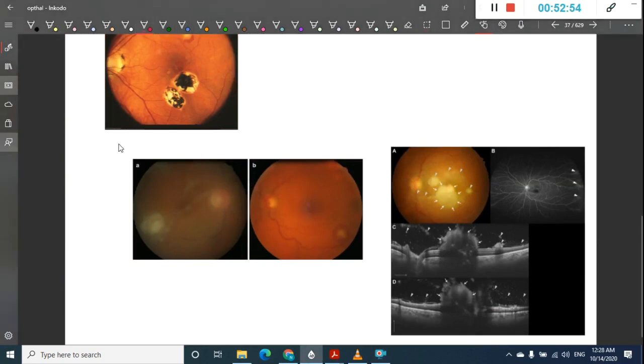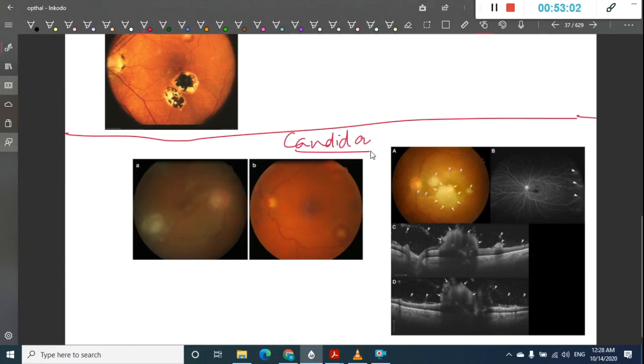These are the pictures of candida uveitis. I have told you that in candida you have three types of uveitis. First, anterior uveitis. I did not bring any picture because it is similar to any type of uveitis. Second, we have Roth spots. Third, we have string of pearl appearance. Here this is the Roth spot. What is a Roth spot? In the retina, you see a central pale area surrounded by hemorrhage.